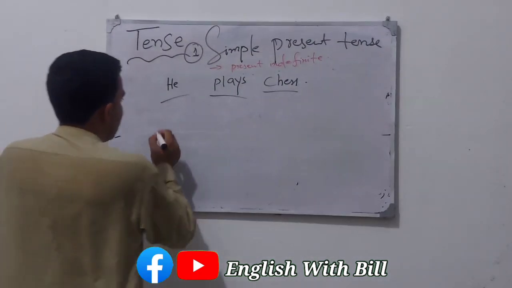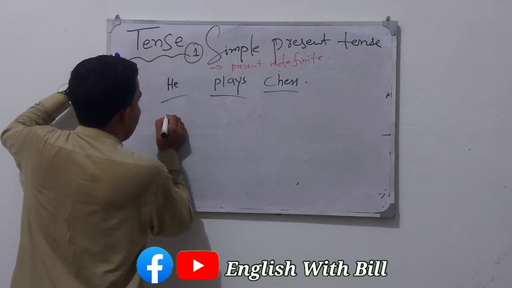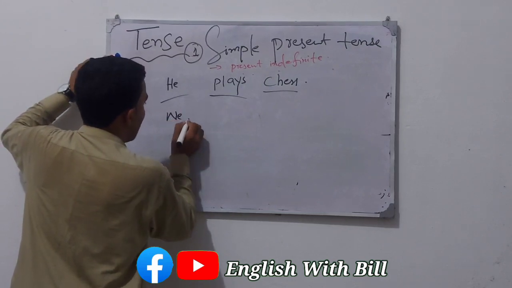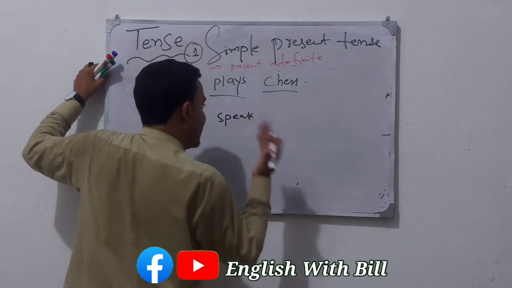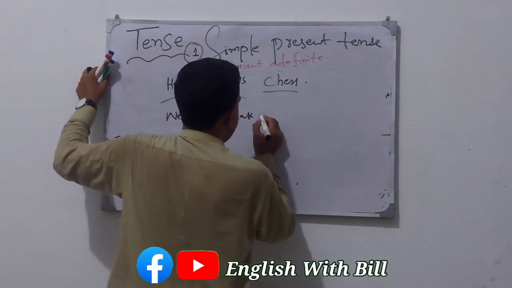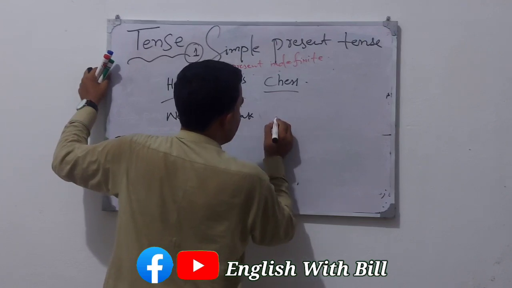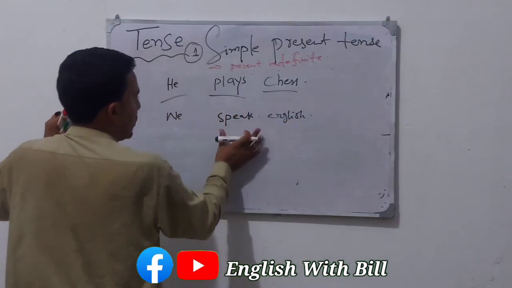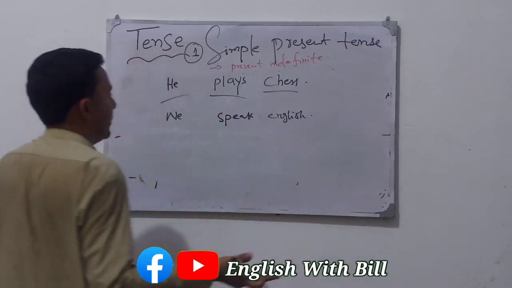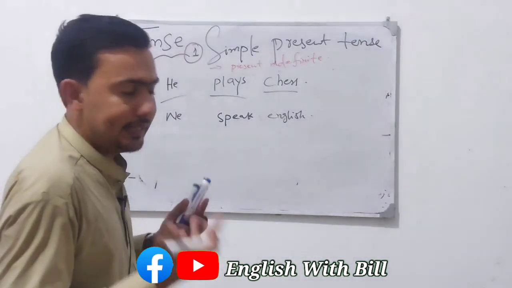Now for a plural sentence, like they, we, the verb without s or es, no s or es will be added here. We speak English. So subject, verb, object, this is a simple sentence in simple present tense.